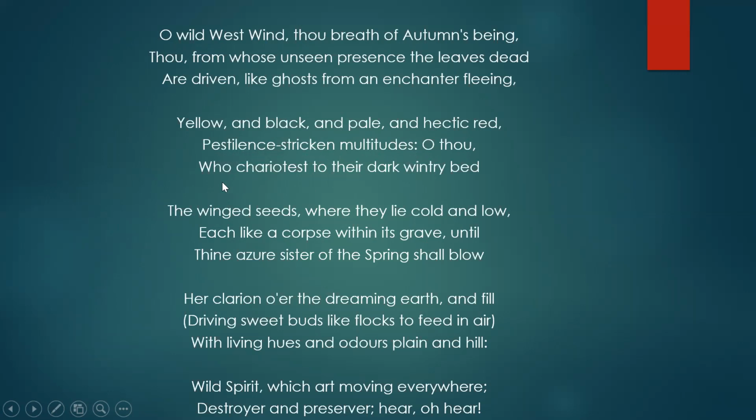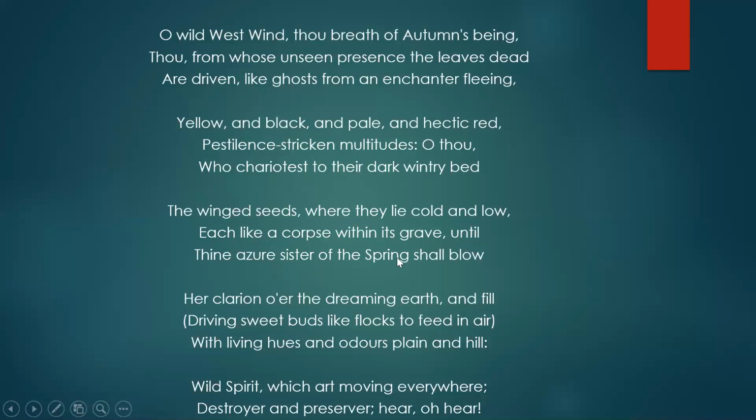Okay. O thou who chariotest to their dark wintry bed. Now he calls the west wind to be the chariot of the seeds, because the west wind carries these seeds and deposits them under the surface of the earth, where they remain like a corpse in a grave until the spring season comes, and the spring wind carries them to the plain areas and hilly areas where they form buds and they bloom with flowers.